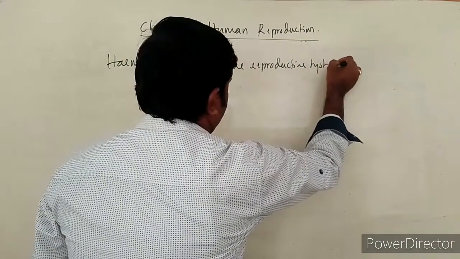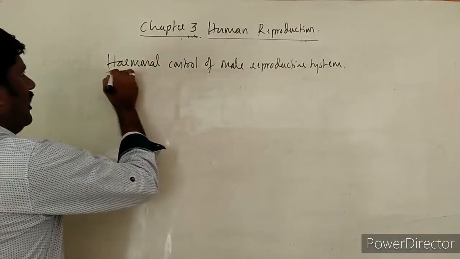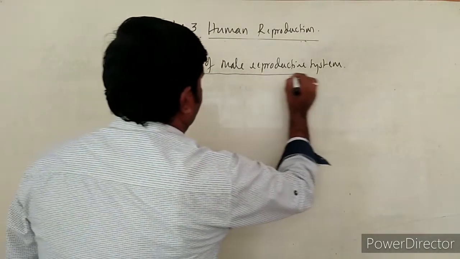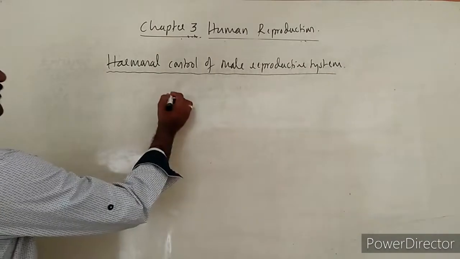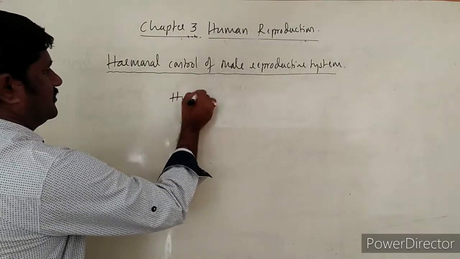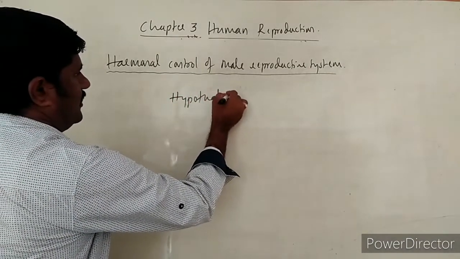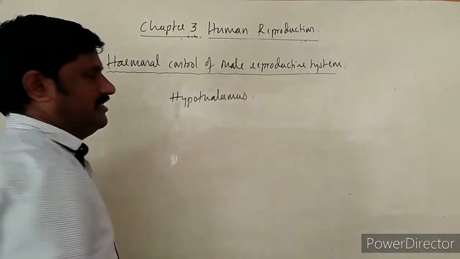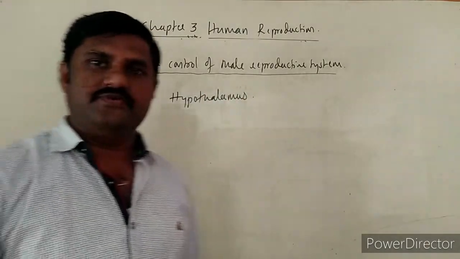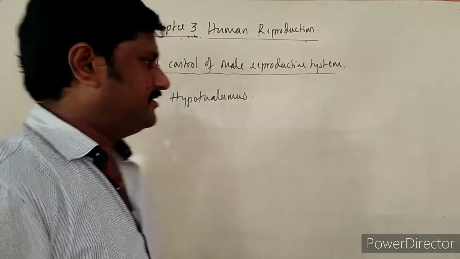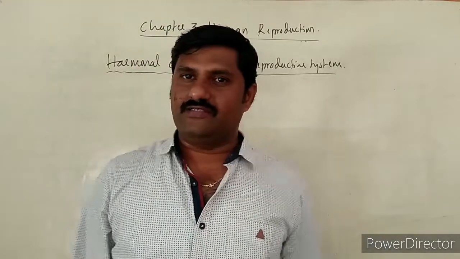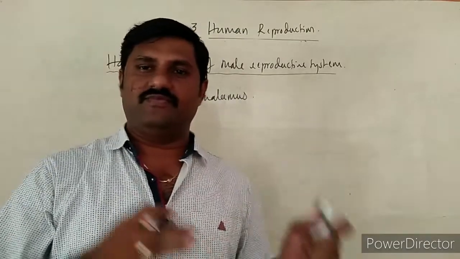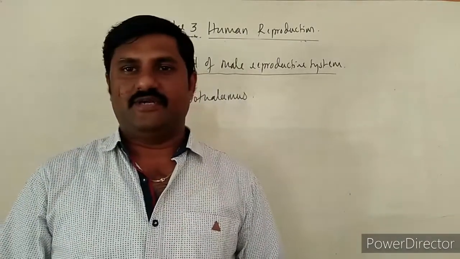So how the hormonal control of male reproductive system takes place, let us see here. First of all, you know hypothalamus. Hypothalamus you have studied in the last year, in PUC first year, and this acts as one of the parts of the endocrine system, or it is a linkage between the nervous system as well as the endocrine system itself, right?